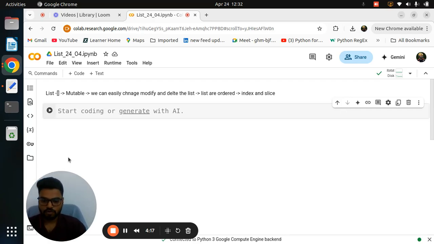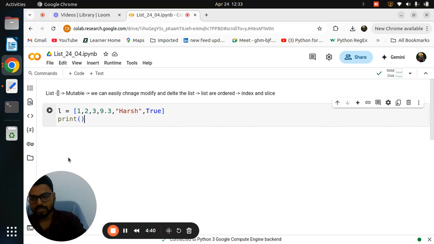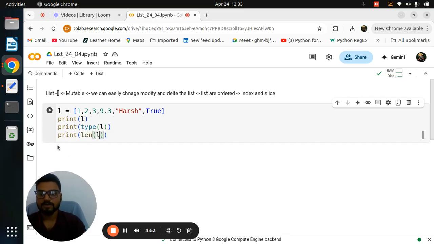Okay. So I will declare one list. I hope you know what L is. L is basically a variable. Equal to is the assignment operator, and then we need to give the square brackets, and inside that we need to give the elements. As I said, you can give any type of element. It will be a collection of multiple data types. After that I am using the print inbuilt function, then type, which we already learned, for checking the data type of your variable and value. And also we learned in the first lecture the length inbuilt function.